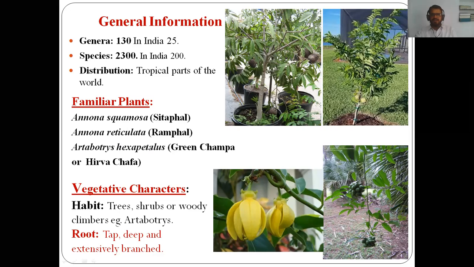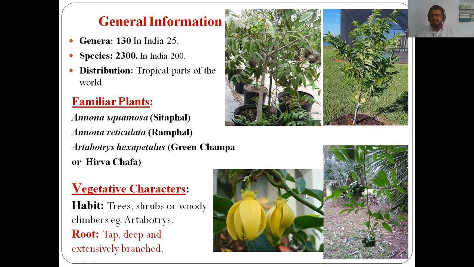Then Annona reticulata is commonly called ramphal, and Artabotrys hexapetalus is generally called green champa or hirva champa. These are the figures of green champa, that is Artabotrys hexapetalus.